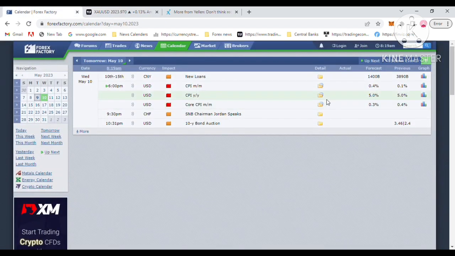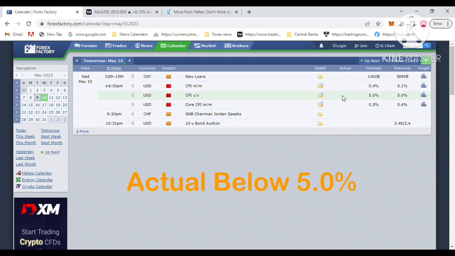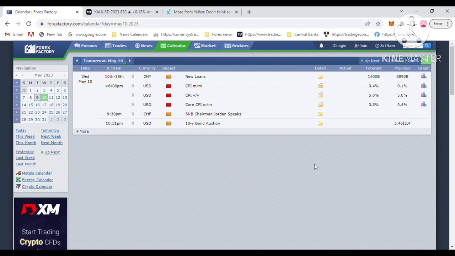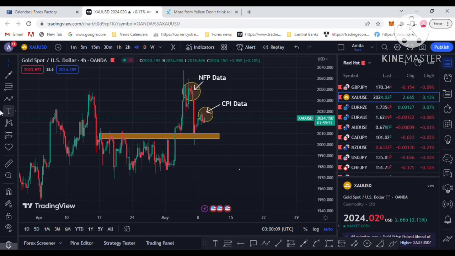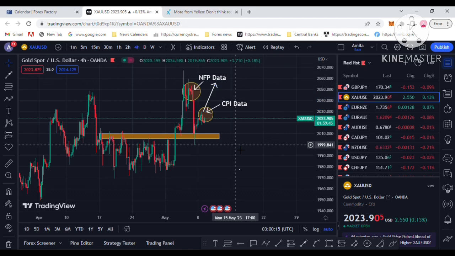I think you can understand: if the actual inflation figure released tomorrow is above 5%, gold will drop and the dollar will be in demand. That's my first forecast. And then if the inflation data drops below 5%, like 4% or 4.5%, the Fed will hold the interest rate at the next FOMC meeting, and that means a depreciation and sell-off of the US dollar, and gold will be bought from that level to above 2050.